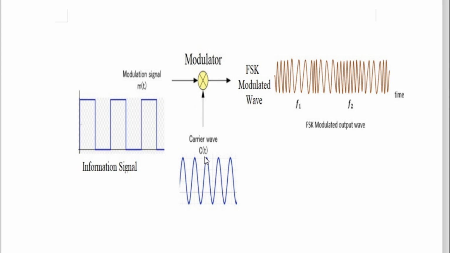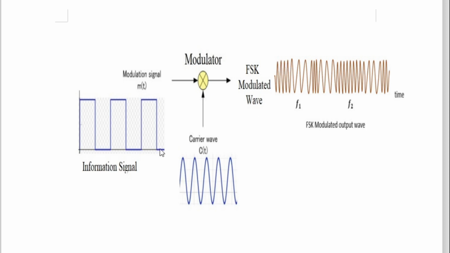So what this modulator will do, as the name suggests, frequency shift key: this modulator will take this sine wave as a carrier signal, and whenever there is logic 1, the modulator will convert the frequency of this sine wave into high frequency. See here, the time is very less.